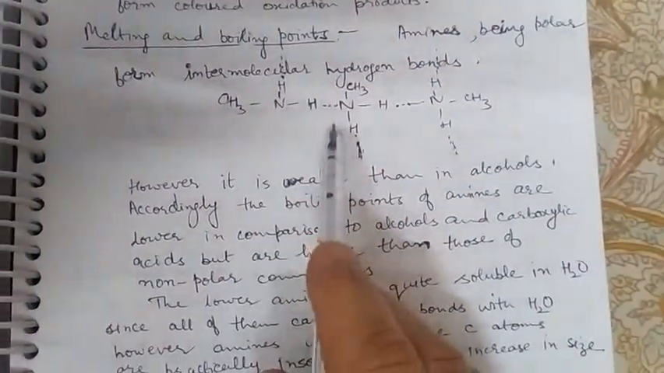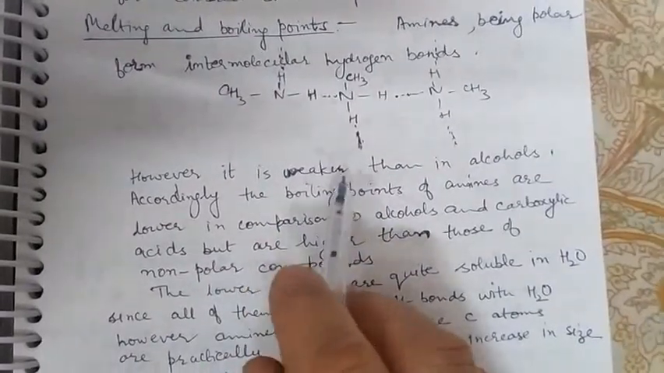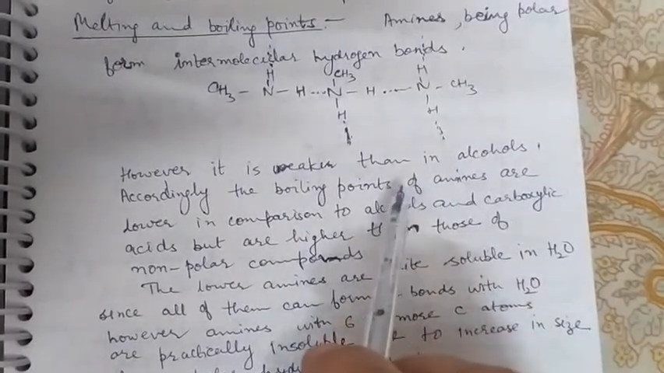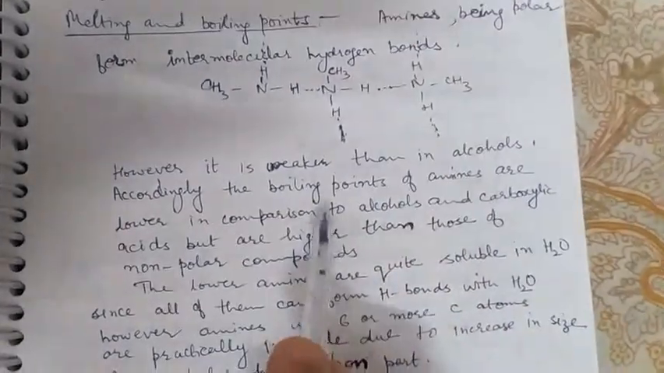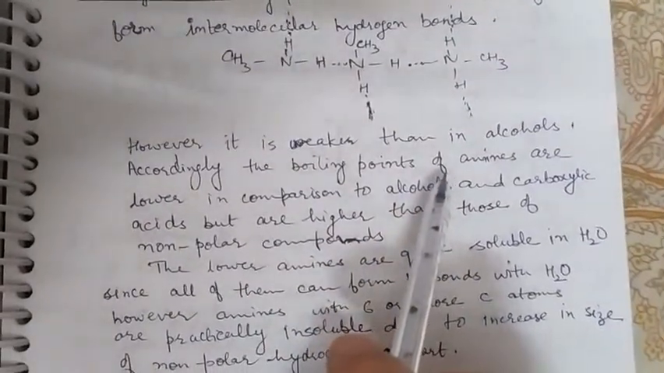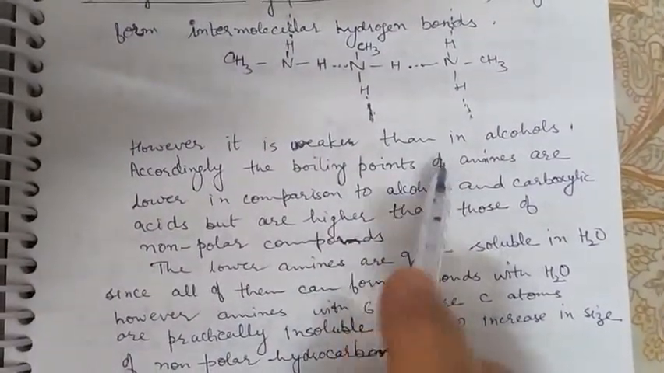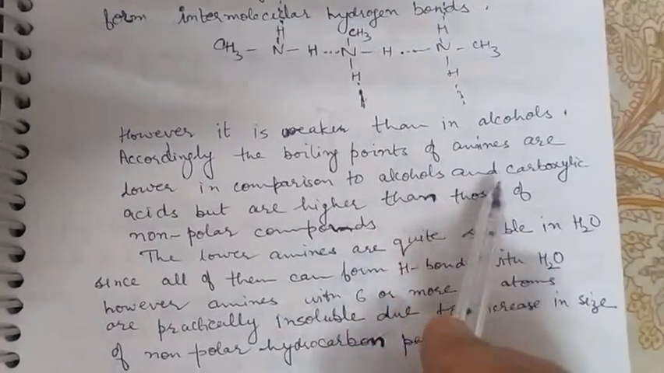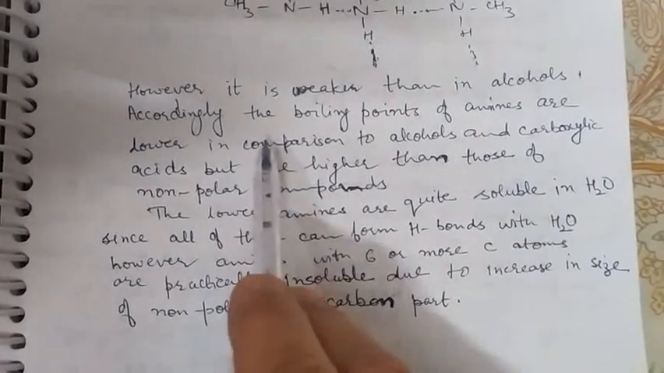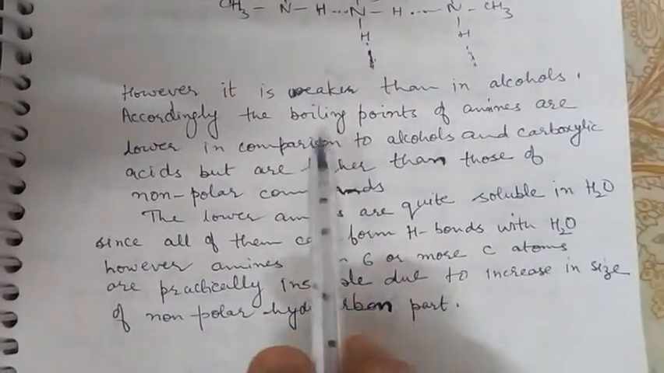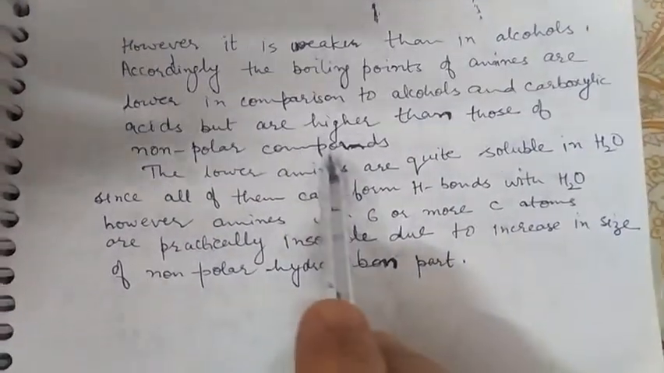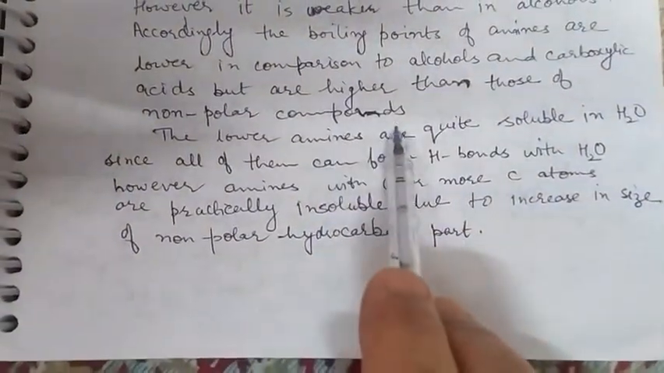This hydrogen bonding is weaker in comparison to the hydrogen bonding existing in alcohols and carboxylic acids, and hence the boiling points of amines are lower in comparison to alcohols and carboxylic acids of comparable molecular mass, but the boiling points of these amines are higher in comparison to nonpolar compounds where there is no hydrogen bonding.